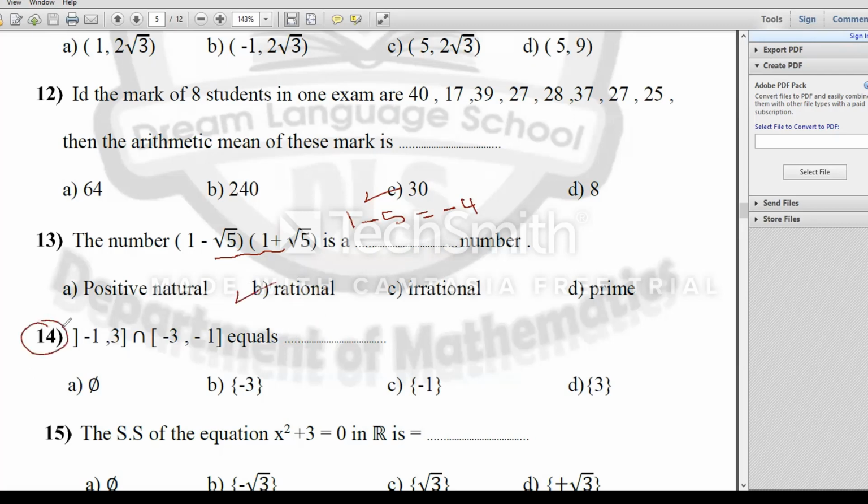Here, number 14, I have two intervals here. I can represent them on my number line like this. The half open interval, negative 1 open, and 3 is closed, like this. And negative 3 here, negative 3 is closed, and negative 1 here is closed.